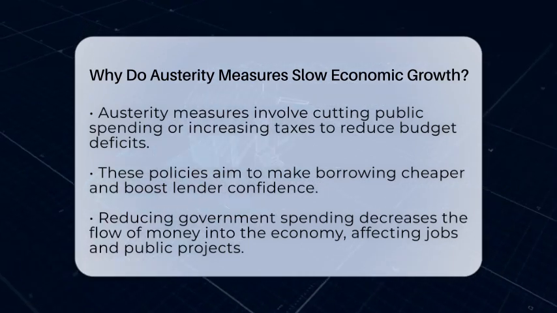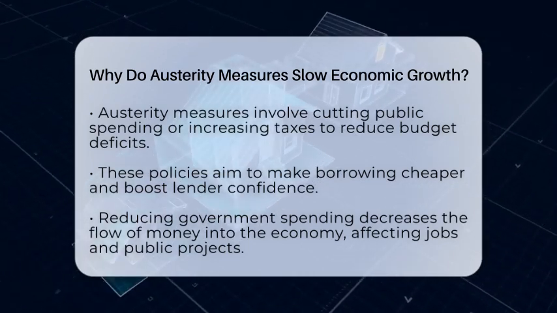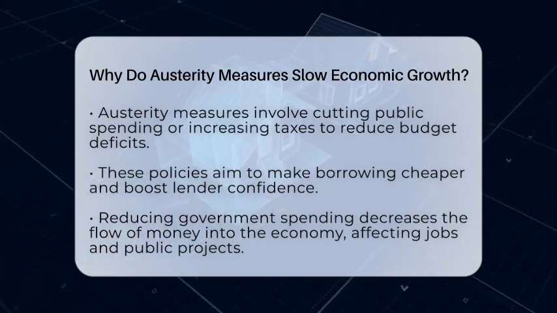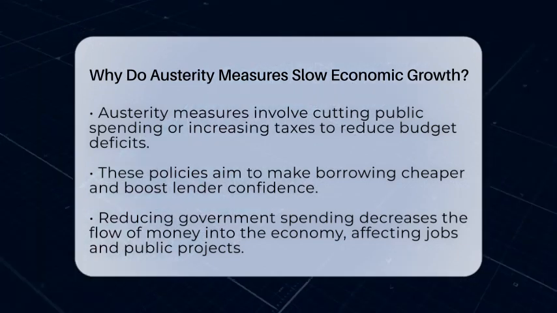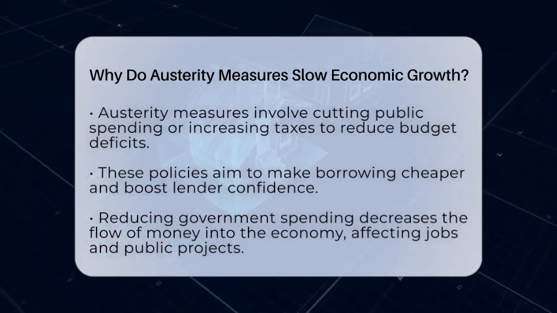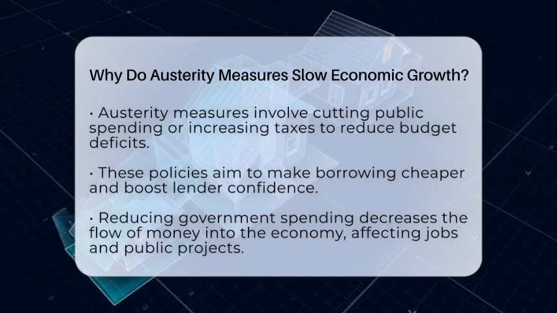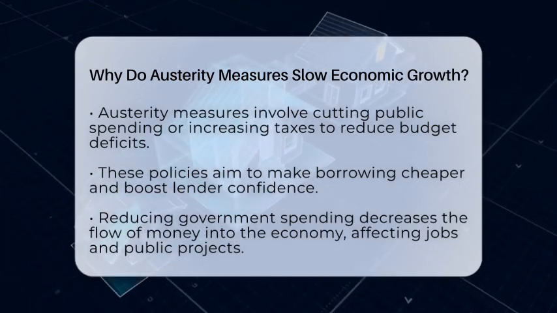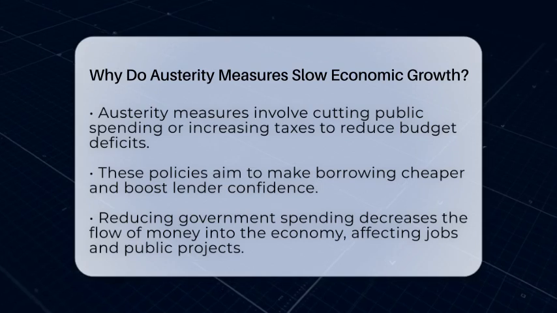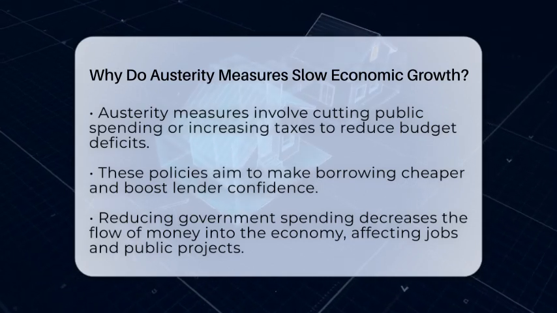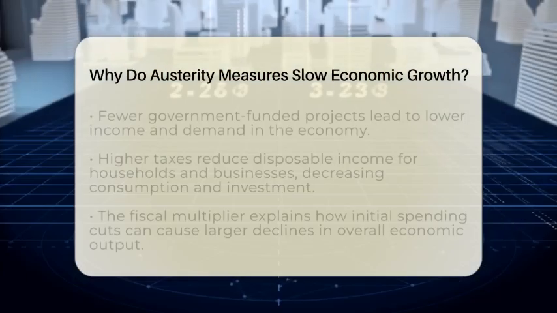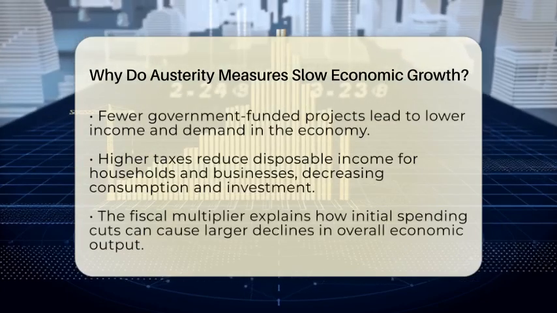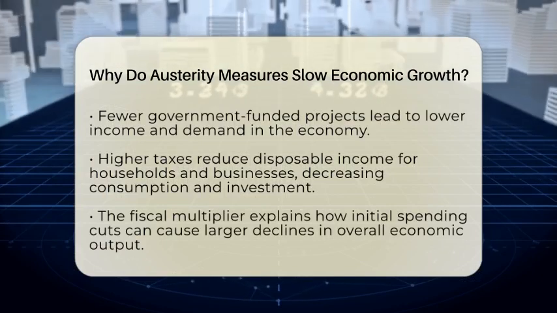These actions are meant to make borrowing cheaper and restore confidence among lenders. But they also change how much money is flowing in the economy. When governments cut spending, they reduce the money they put into the economy. Public sector jobs may be cut, and government-funded projects like roads or schools get delayed or canceled. This means fewer people are earning wages or buying goods and services. As a result, overall demand in the economy drops.